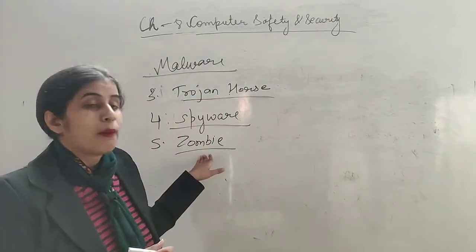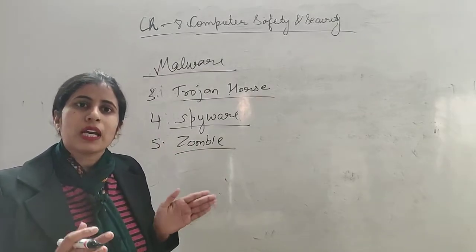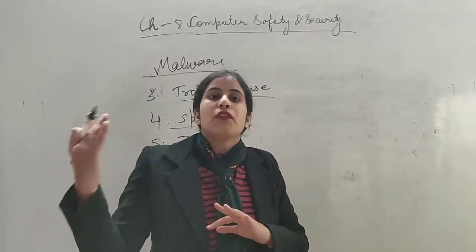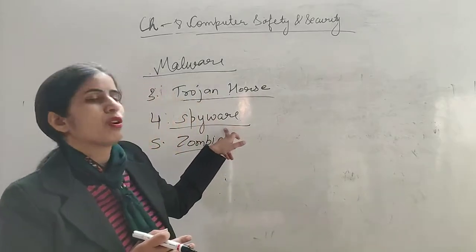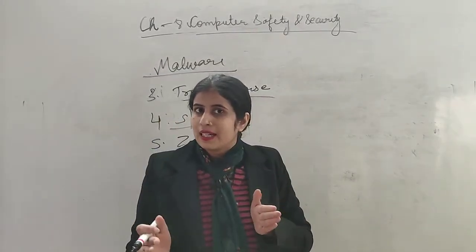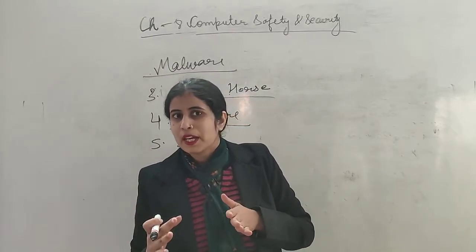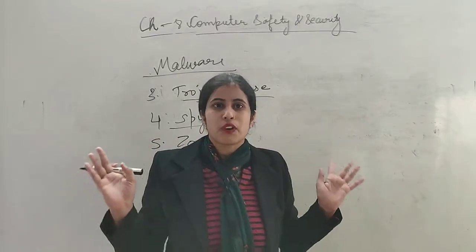But zombie collects the information for a long time, and then at last they inform the hacker, tens of thousands. Starting it infects only one computer, but zombie tries to sit there, and then it collects the information for a longer period of time, so that at last it can infect thousands of computers.